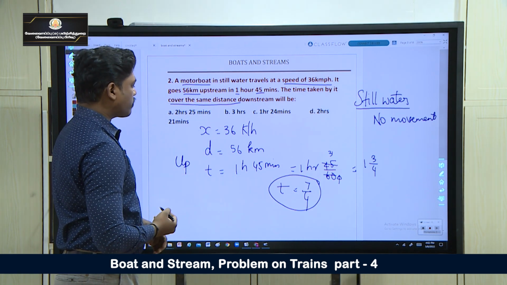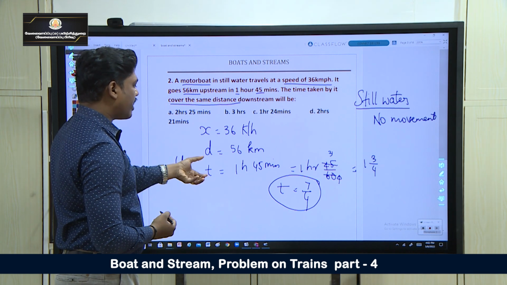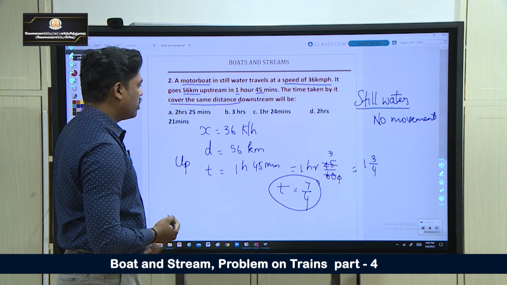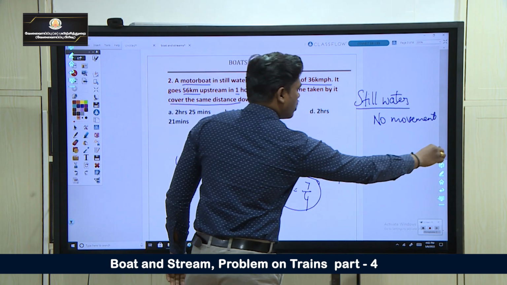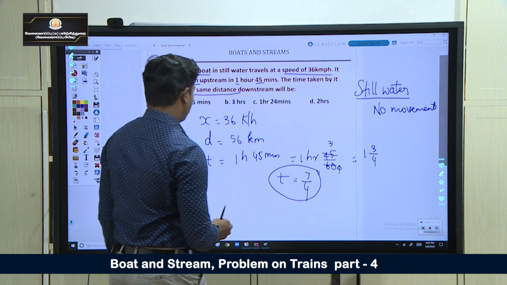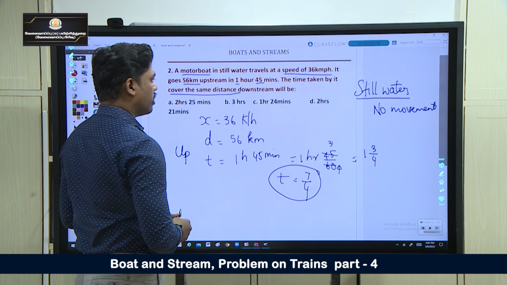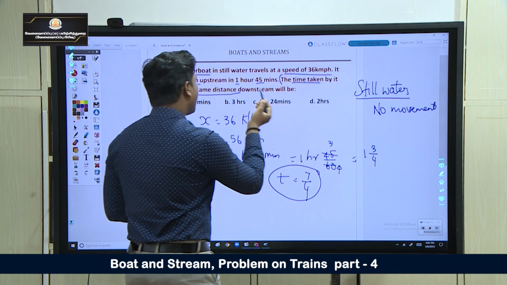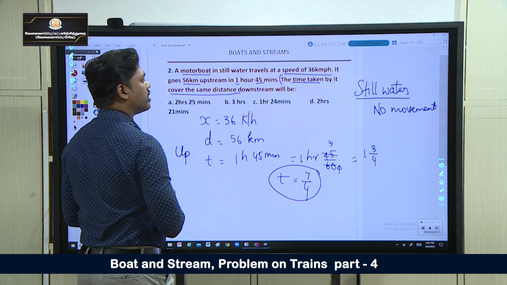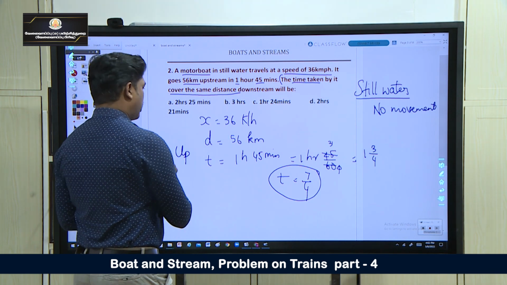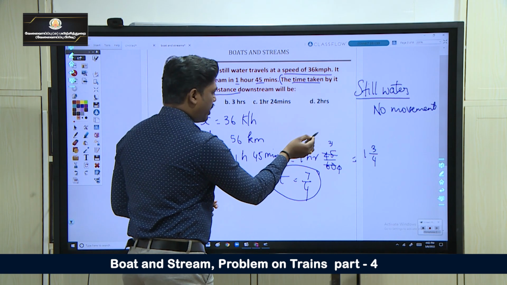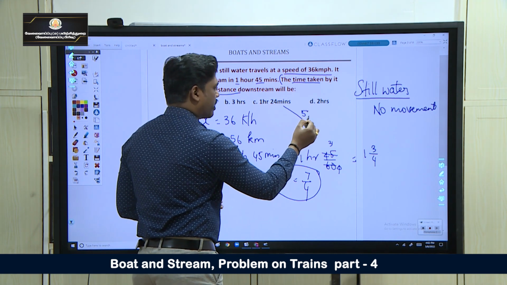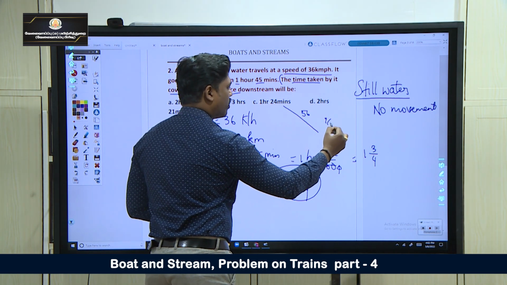We are having distance, we are having time, so we can find the current speed. Now the next part is the time taken to cover the same distance downstream. They are asking, it is going up the 56 kilometer in 7 by 4 hours.